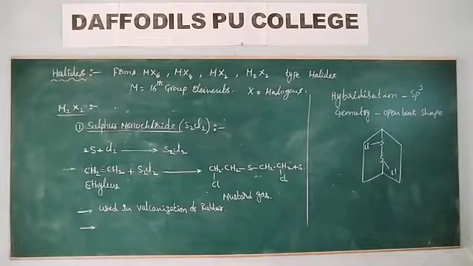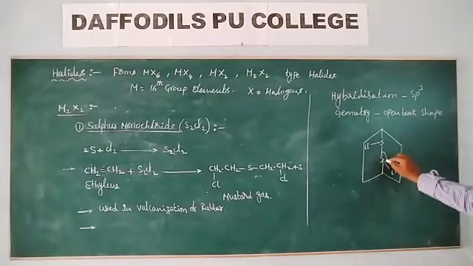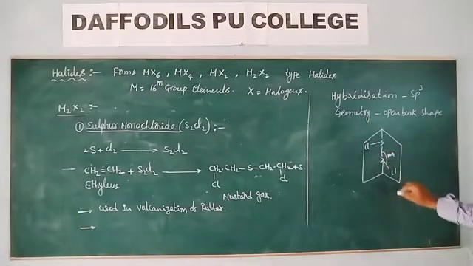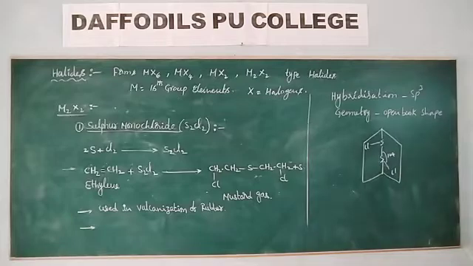This is the shape of S2Cl2 and the bond angle is nearly 104 degrees.